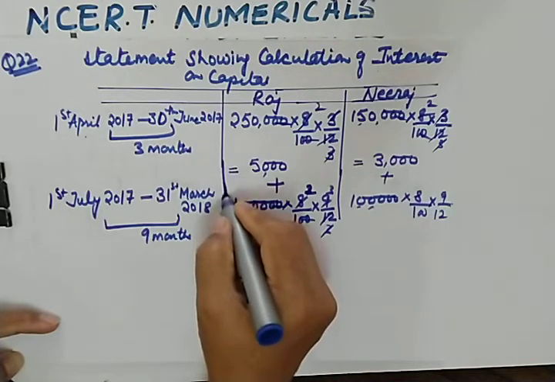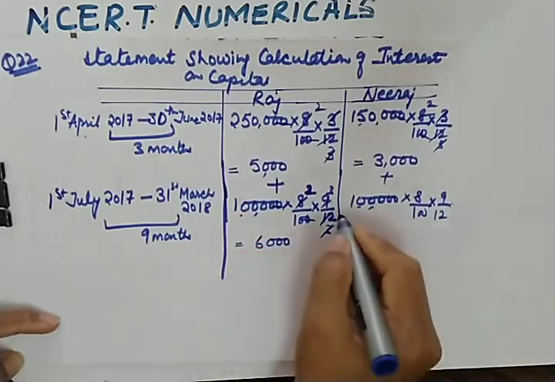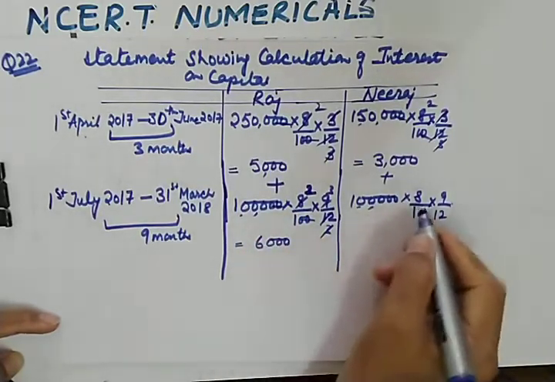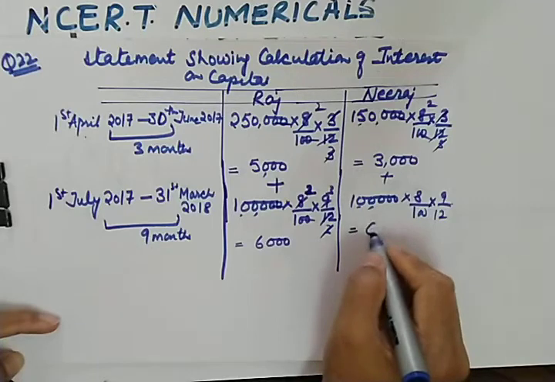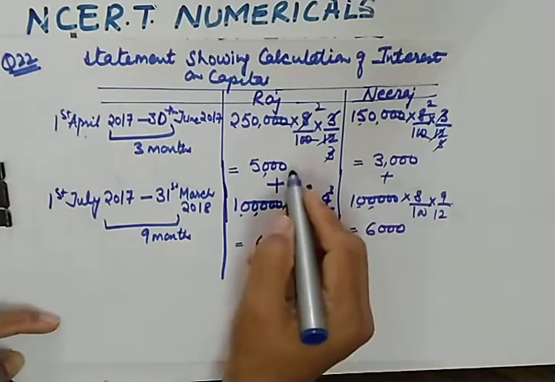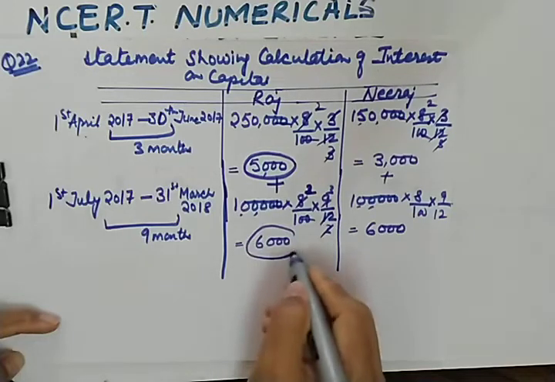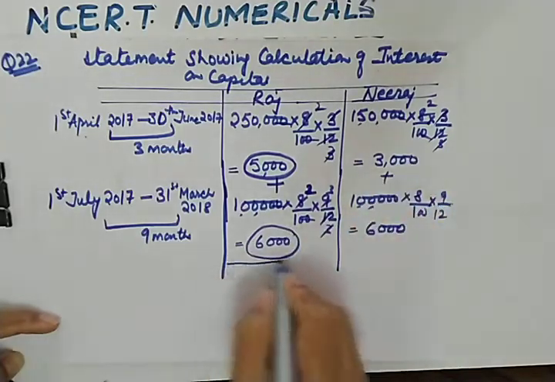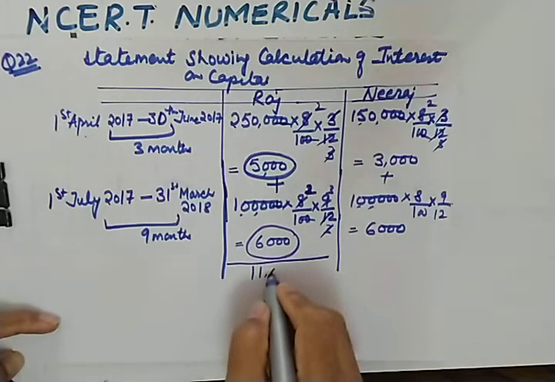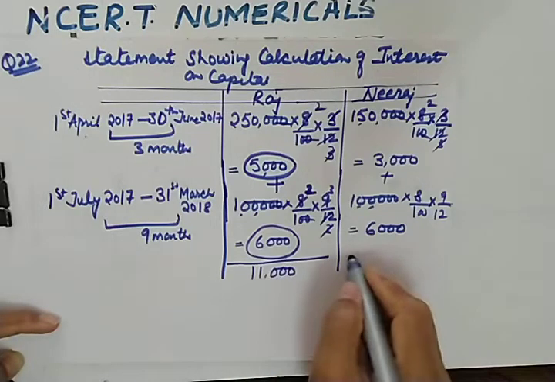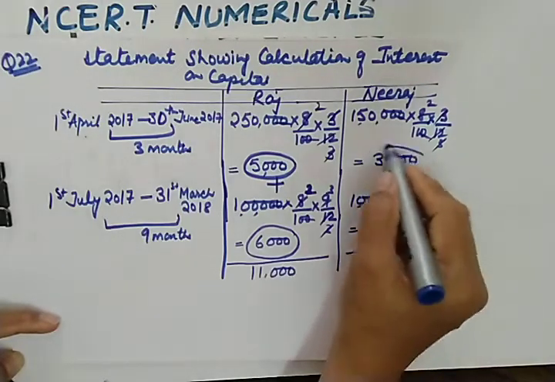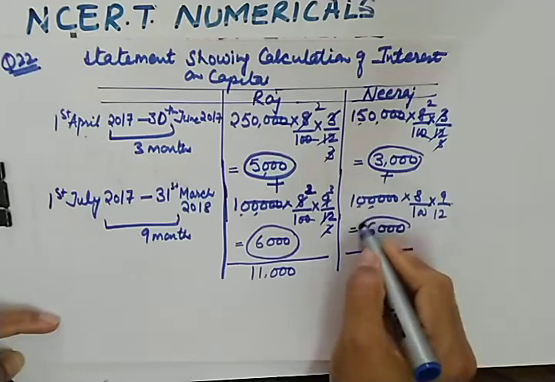Let us extend this further. And if you solve this, again you will get the same amount. So what is the total interest on capital? This plus this. Total interest on capital will be 11,000, and the total interest on capital in case of Neeraj will be 3,000 and 6,000.